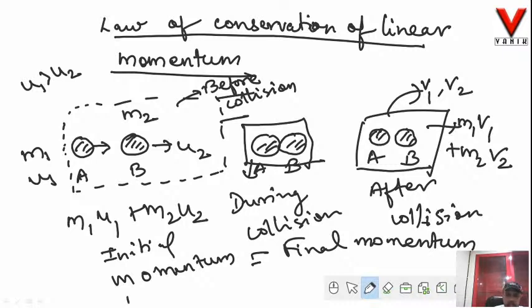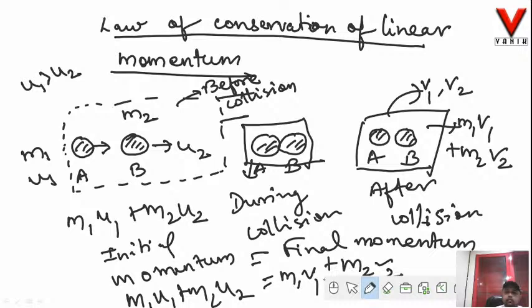That means this can be written as m1 u1 plus m2 u2 is equal to m1 v1 plus m2 v2.